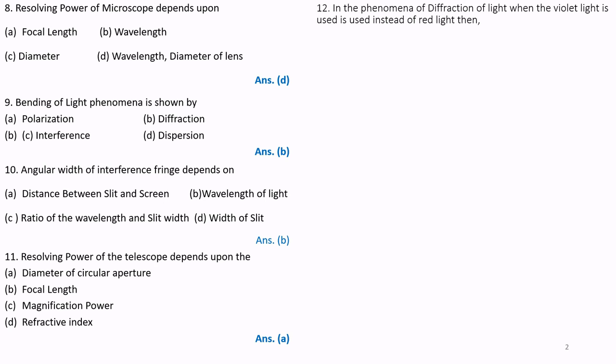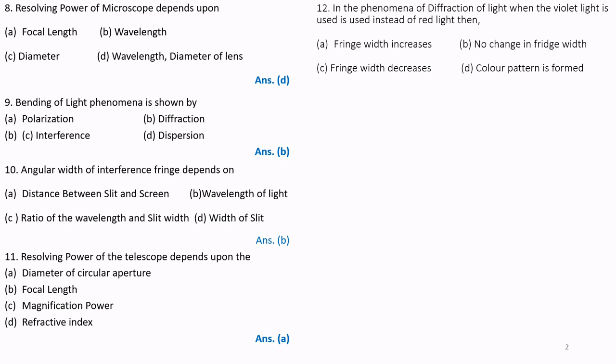Next question. In the phenomena of diffraction, when violet light is used instead of red light, then option A, fringe width increases; B, no change in the fringe width; option C, fringe width decreases; option D, color pattern is formed. Option C is the answer, that is, fringe width decreases.